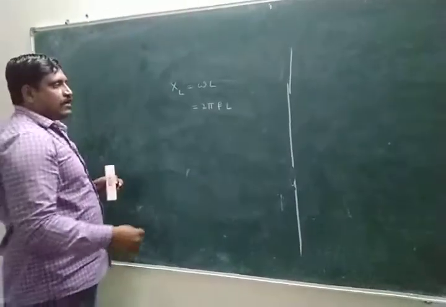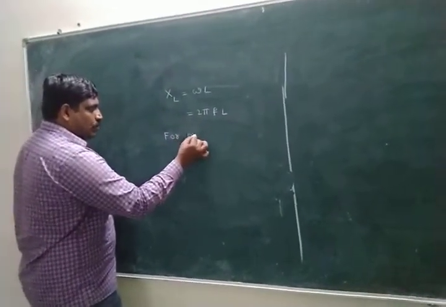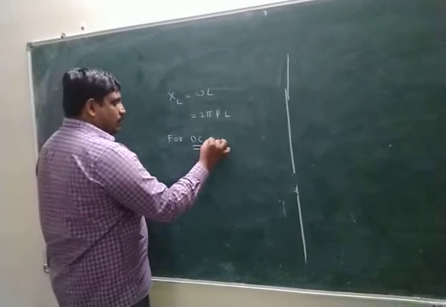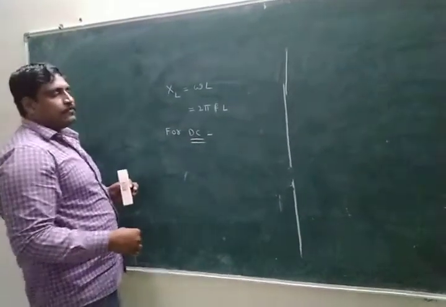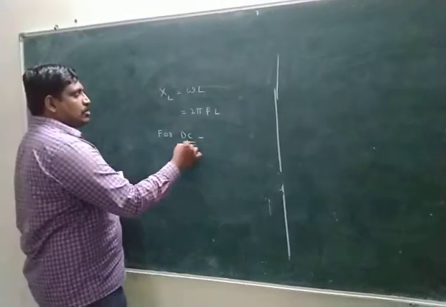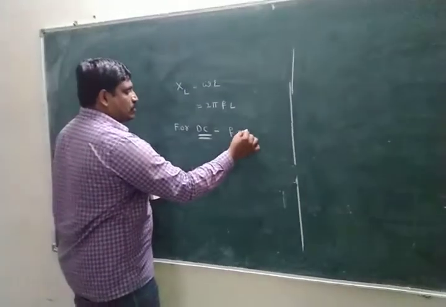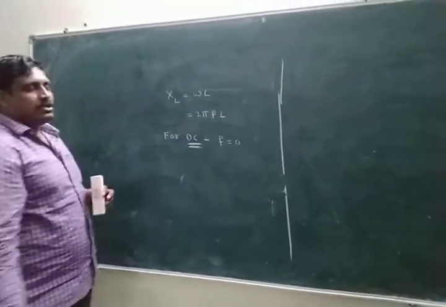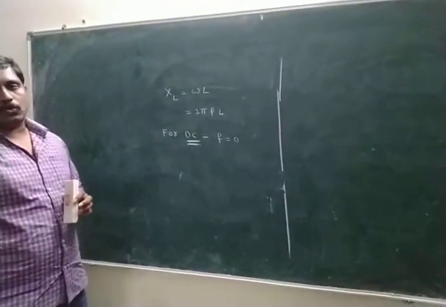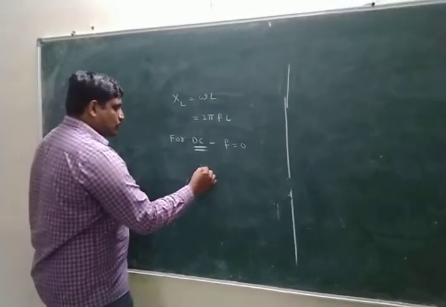Okay. For example, here also we take DC. For DC, frequency becomes 0. DC, direct current, no cycles are made per second, frequency is 0.